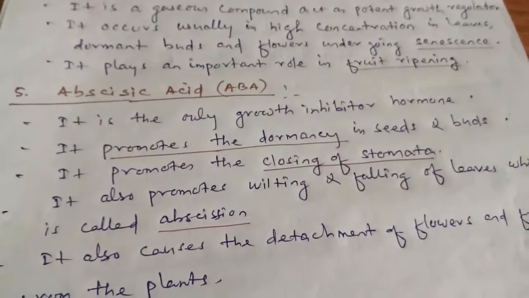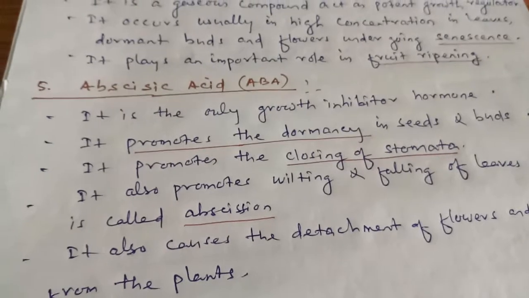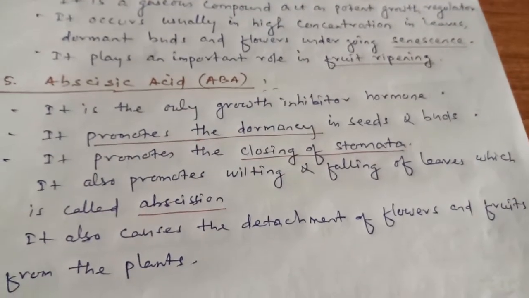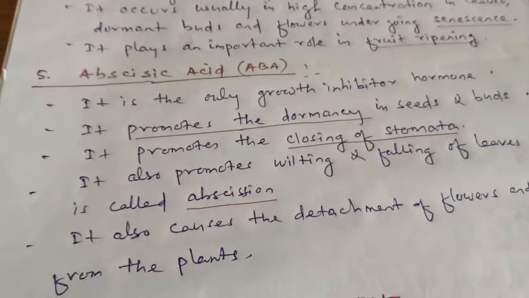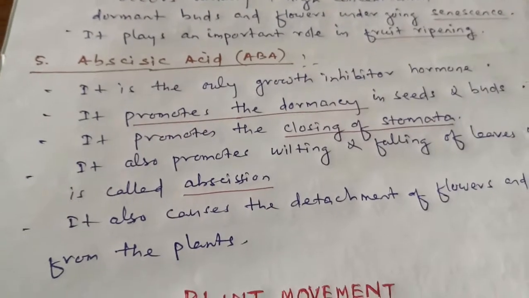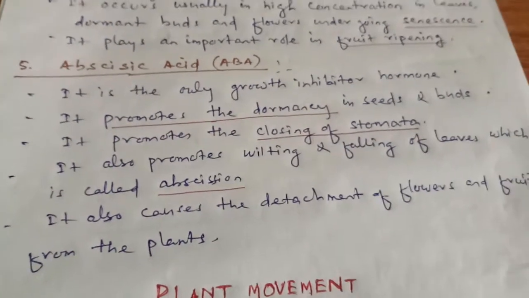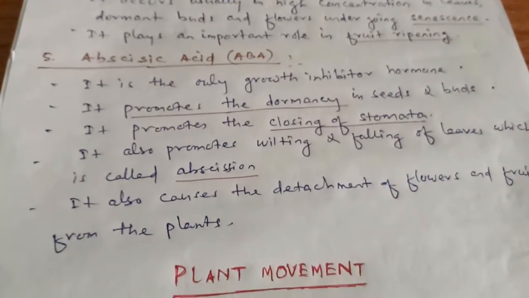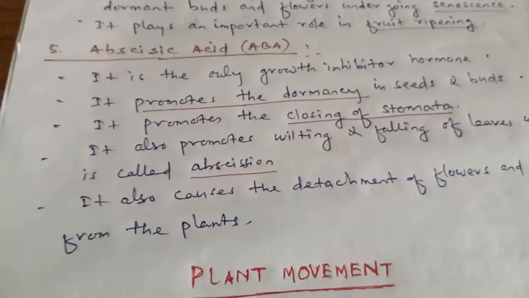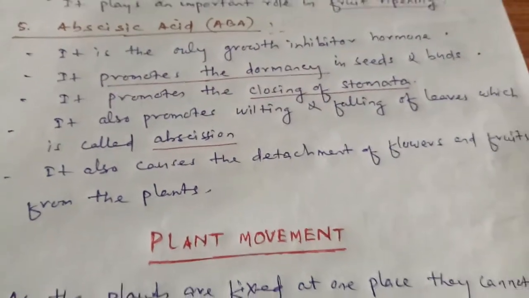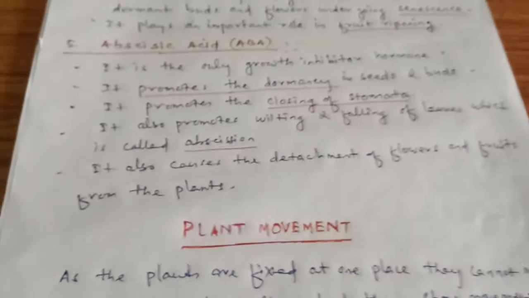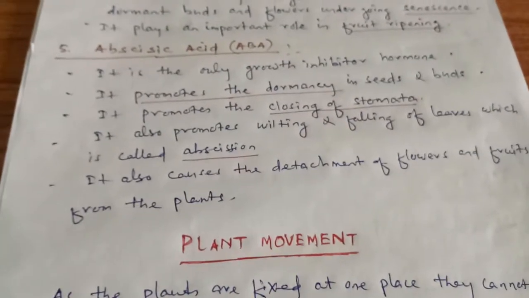Now the growth inhibitor hormone is abscisic acid or ABA. It is the only growth inhibitor hormone. It promotes the dormancy in seeds and buds. It promotes the closing of stomata. It also promotes the wilting and falling of leaves, which is called abscission. It also causes the detachment of flowers and fruits from the plant.